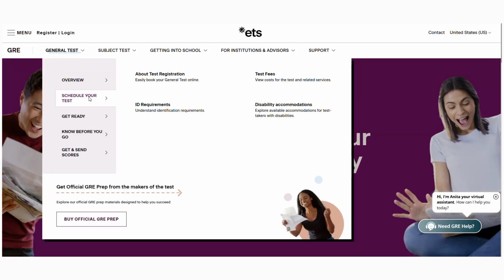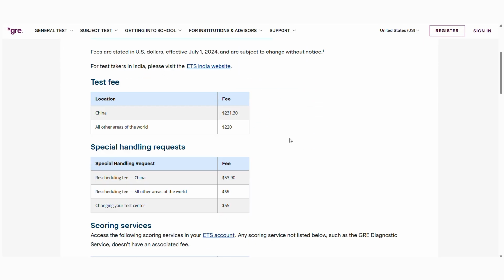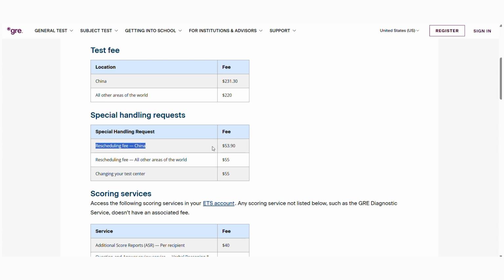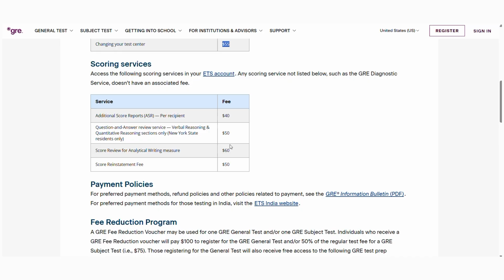For Indian test takers, the GRE General Test fee is around 22,550 if you register online through ETS. There are no additional online registration fees beyond this. If you need to reschedule or cancel, ETS charges a $50 fee and you must do so at least 4 days before your test. Remember, you can take the GRE up to 5 times in a calendar year with at least 21 days between attempts.